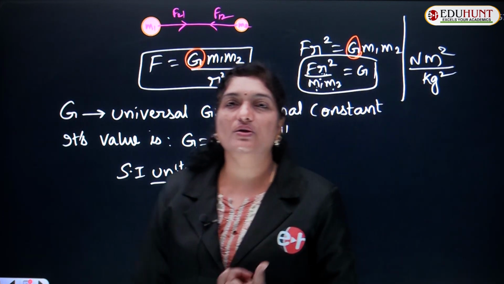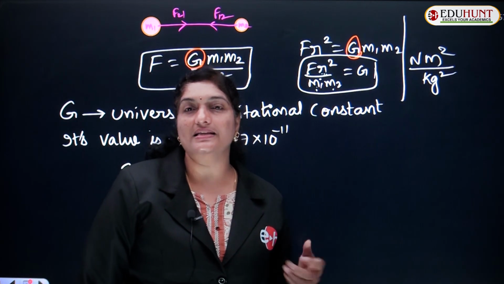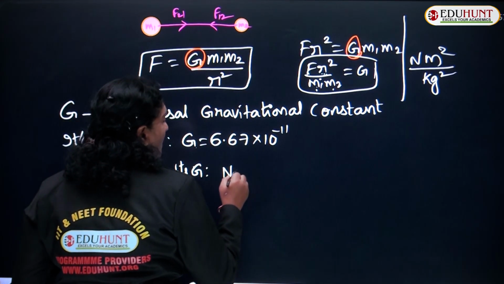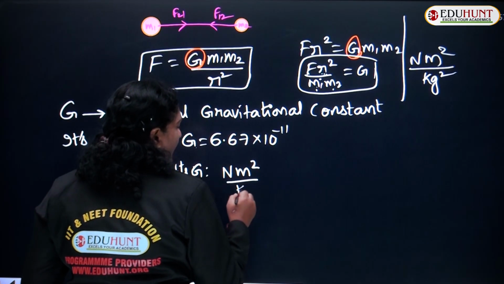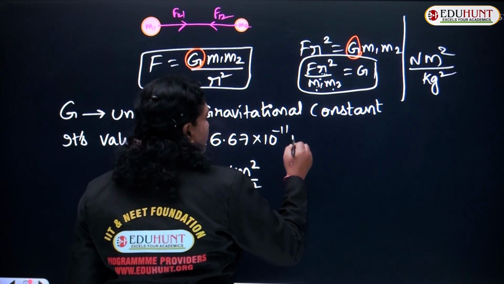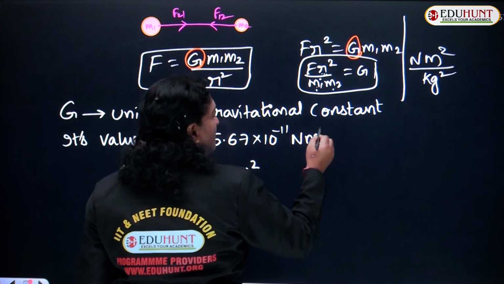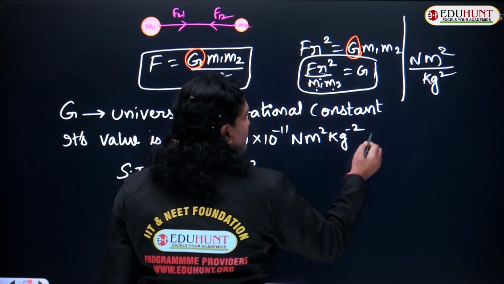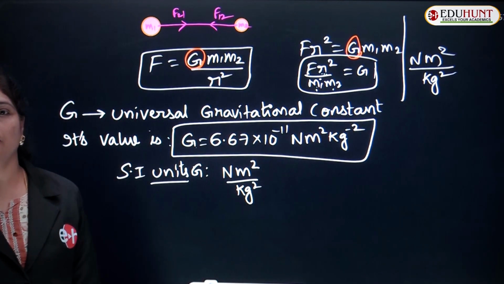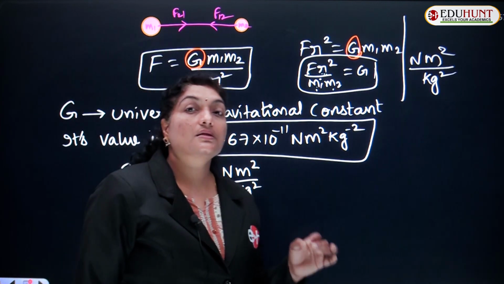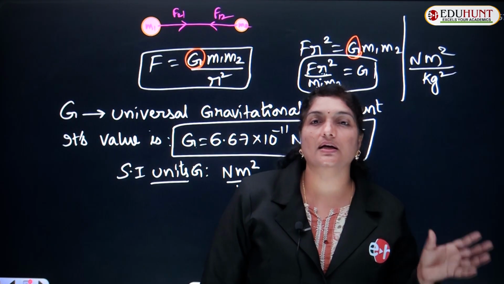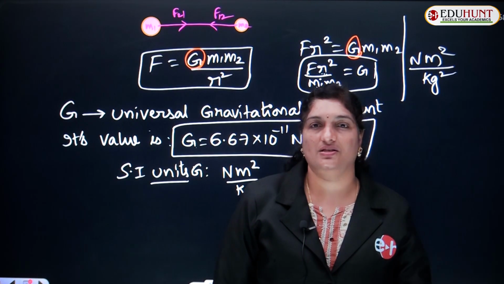So, what are the SI units of universal gravitational constant, children? It is Newton meter square per kg square. Hence, the value of G in SI system is given as 6.67 into 10 power minus 11 Newton meter square per kg square. So, this is an important value you need to remember, children. What is the value of universal gravitational constant? 6.67 into 10 power minus 11 Newton meter square per kg square.